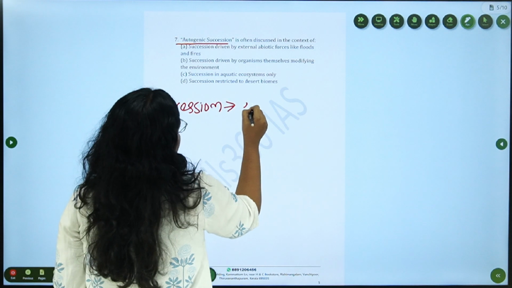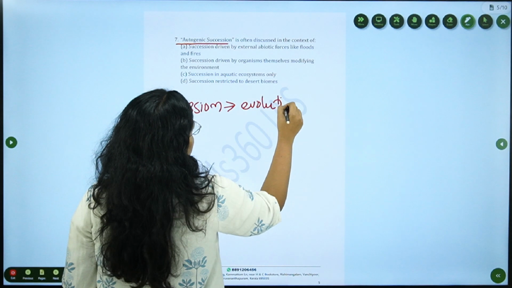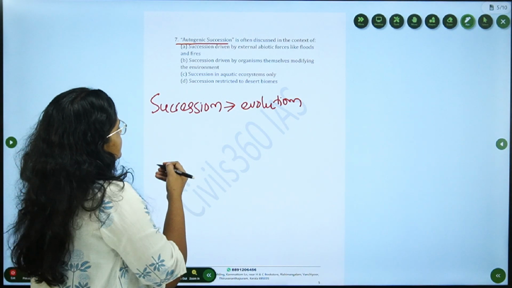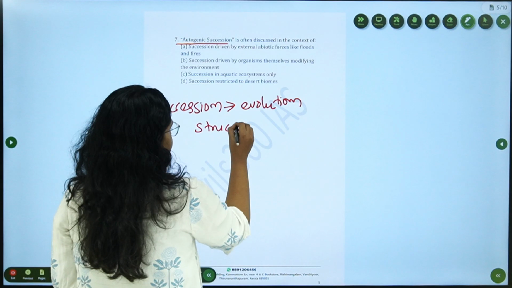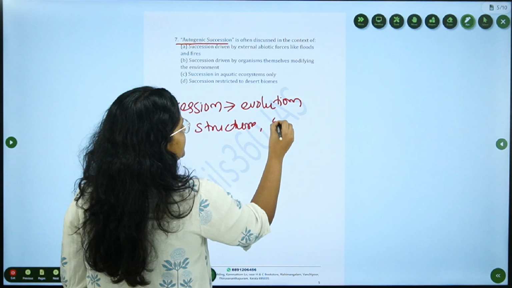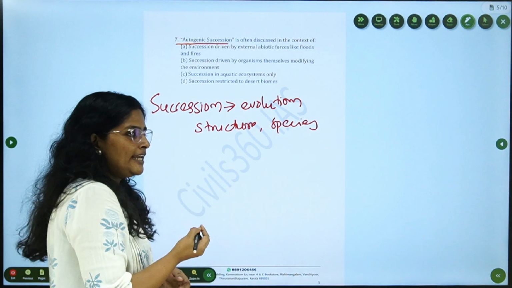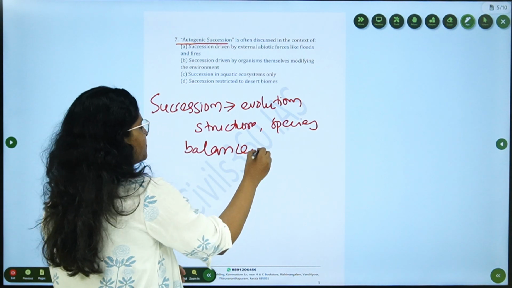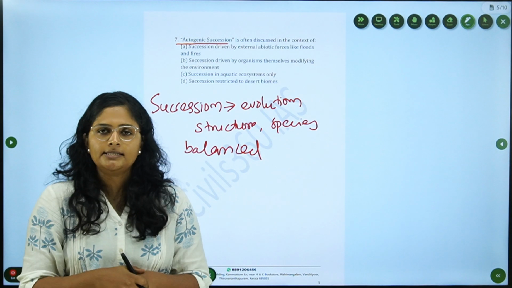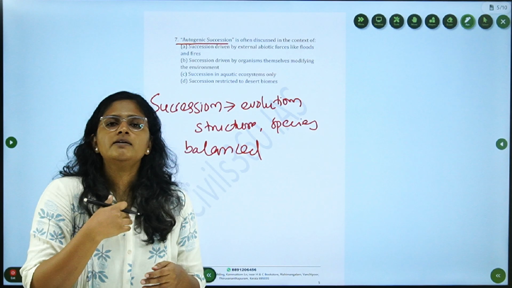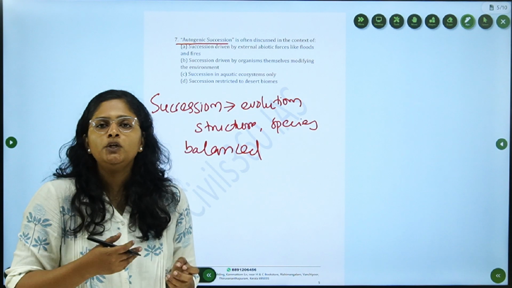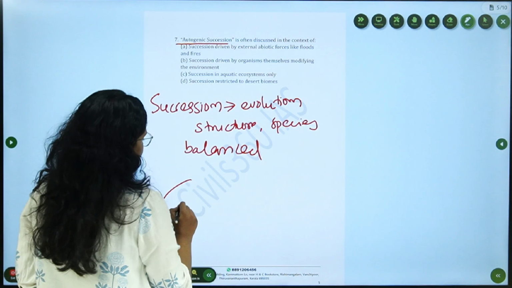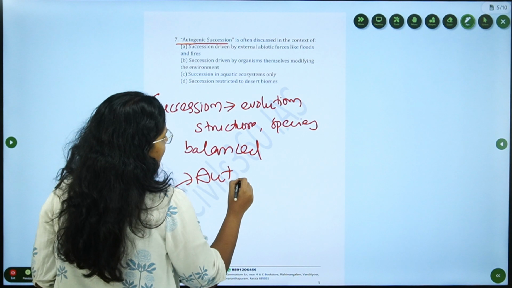Succession is simply the evolution of an ecosystem. It can be termed as evolution that happens over a long period of time, and this will reshape the structure of the ecosystem. It will add species, and finally that ecosystem will reach a balanced state. So in essence, succession means a disturbed ecosystem that realigns and evolves into a balanced, stable state. Succession happens in two ways, that is autogenic and allogenic.